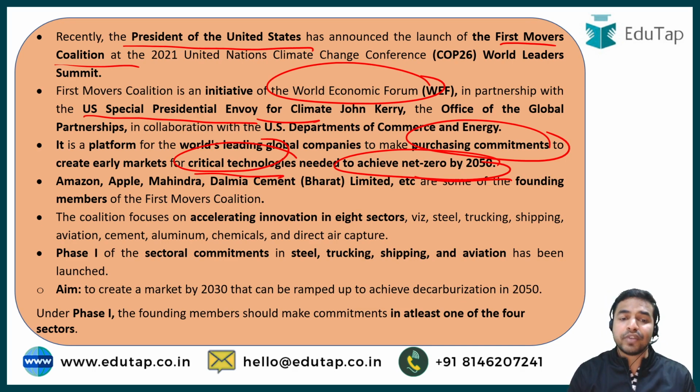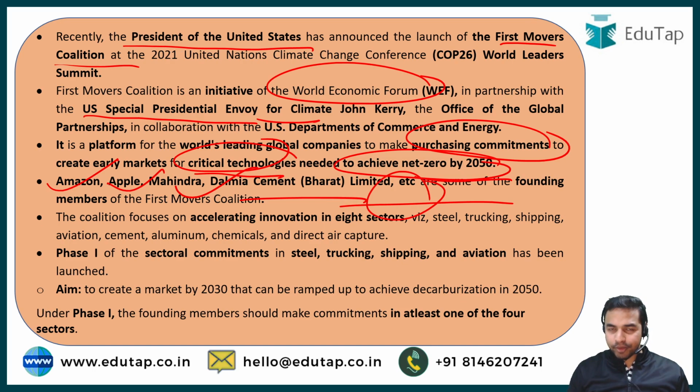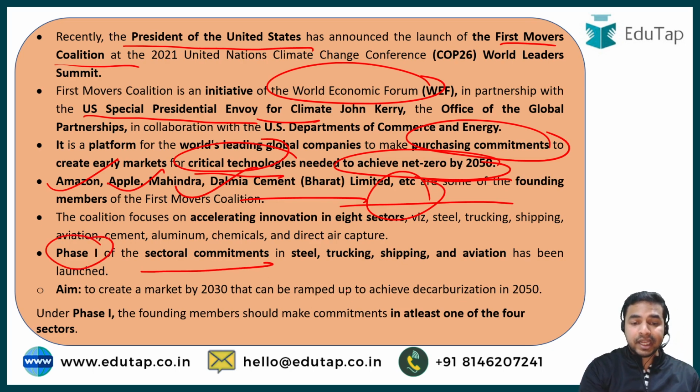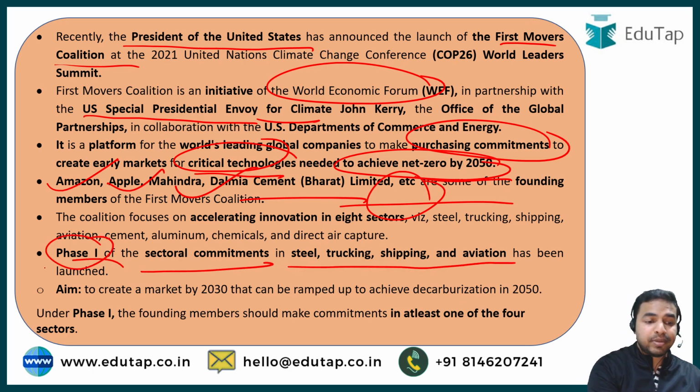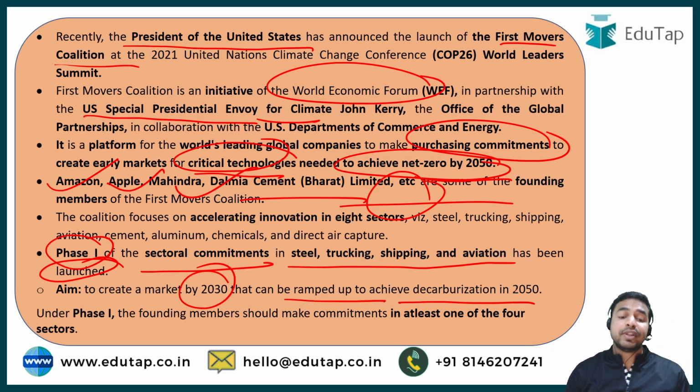And my dear learners, if you talk about the founding members of this First Movers Coalition, then these are Amazon, Apple, Mahindra, Dalmia Cement, and some others as well. So I hope that this particular part is very much clear to all of you. And here it has also been mentioned that phase 1 of the sectoral commitments in steel, trucking, shipping and aviation has been launched. And what exactly was the aim behind this? It was to create a market by 2030 which can be ramped up to achieve decarbonization in the year 2050.